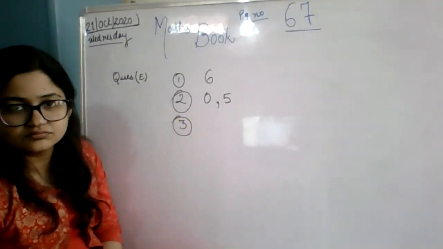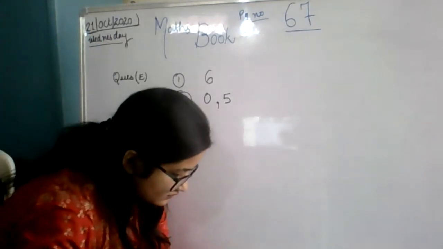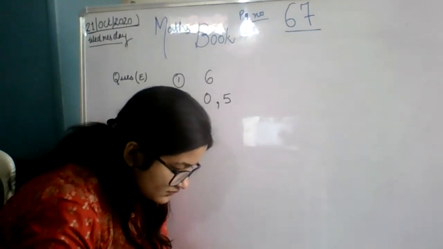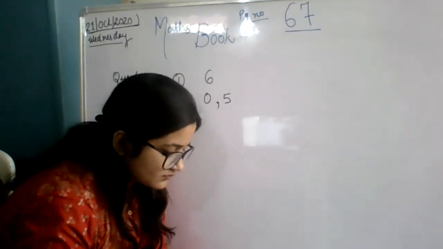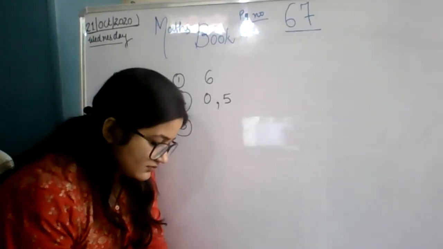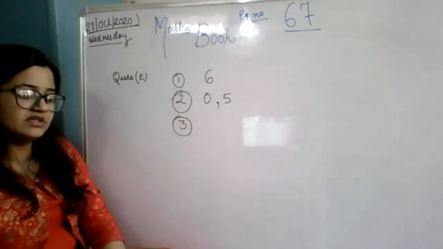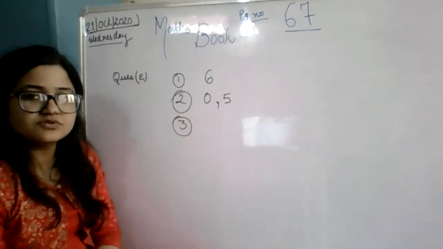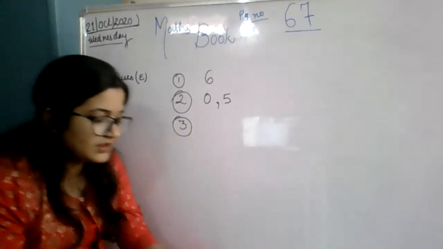If the digits of a number add up to give a sum that is divisible by dash, then 3 is a factor of the number. Okay, listen to me.